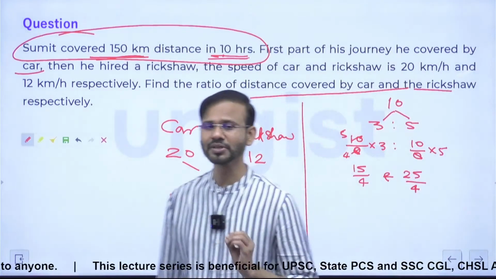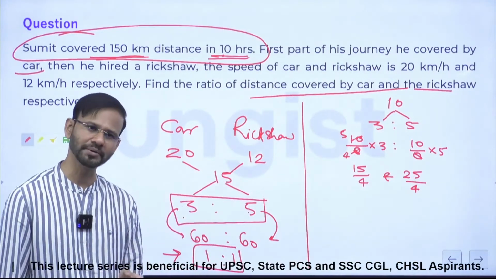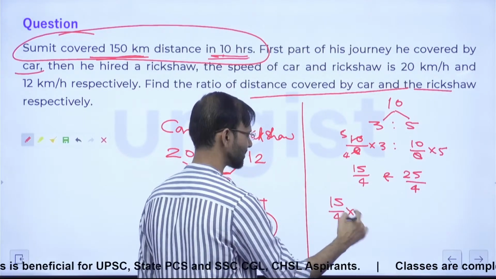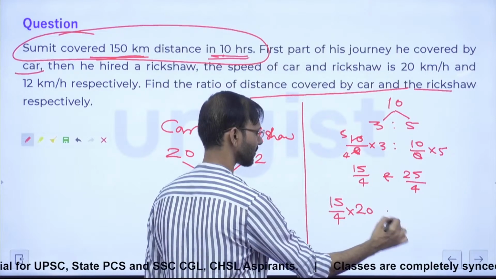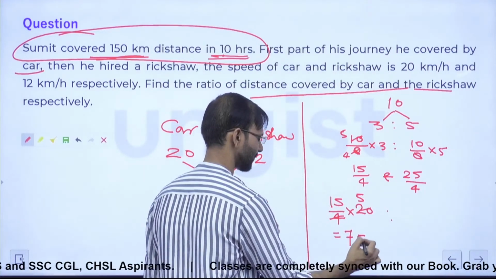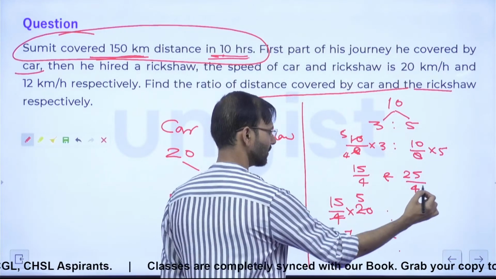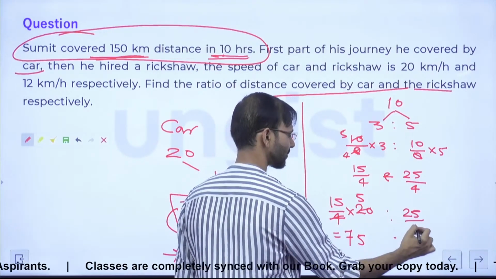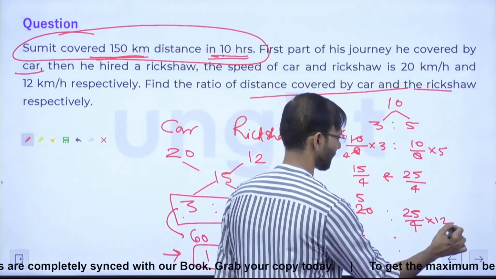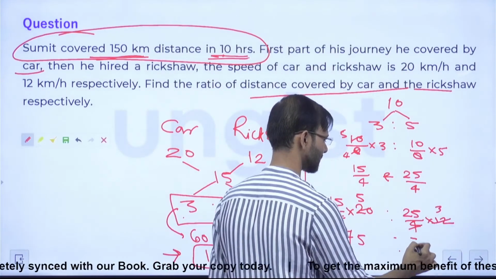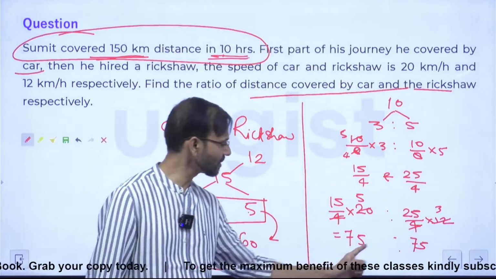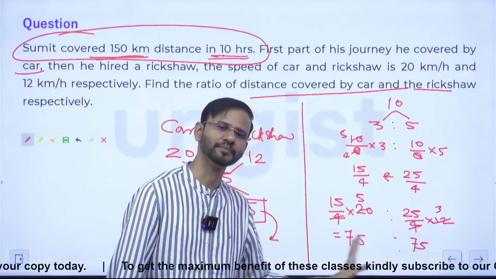Now the distance is covered. ठीक है? So the distance covered, distance is what? Speed into time. Time is this, speed is this. So guys, 75. ठीक है? And 25 by 4 into 12. So this is 3. So this is again 75. So distances are 75, 75. Now you are getting the sum as 150, guys. And this is 1:1. Right?